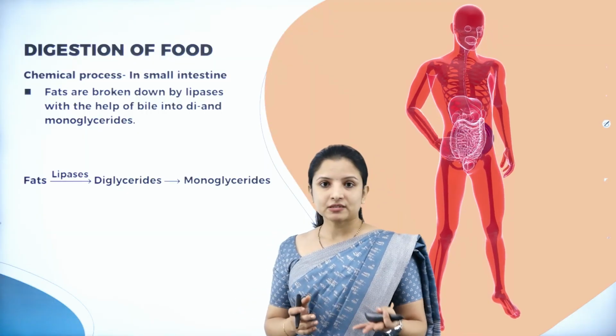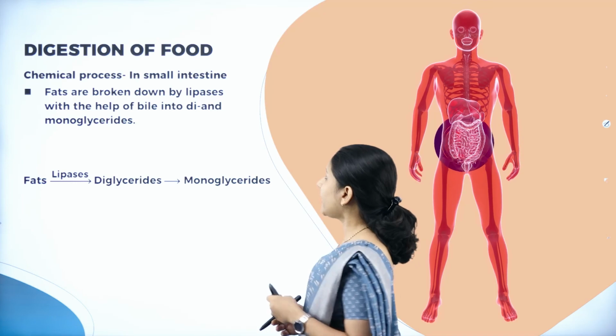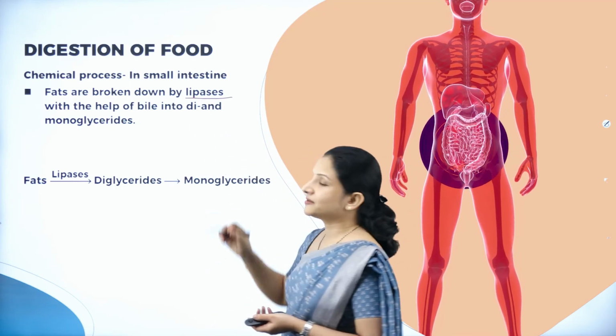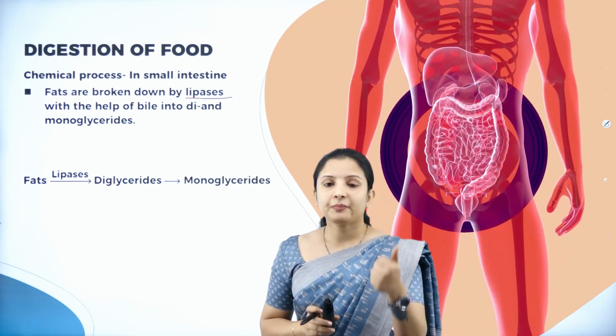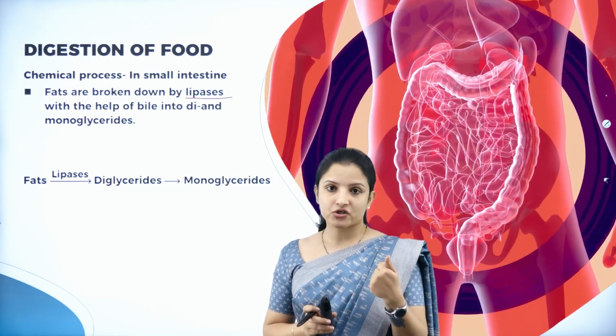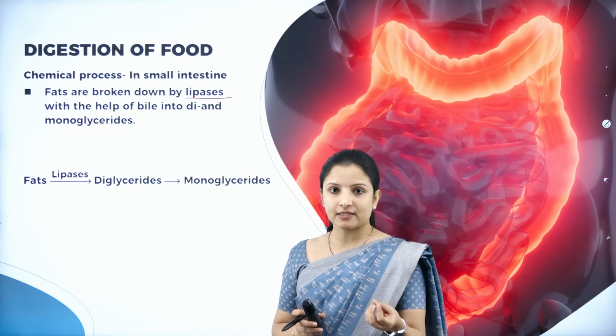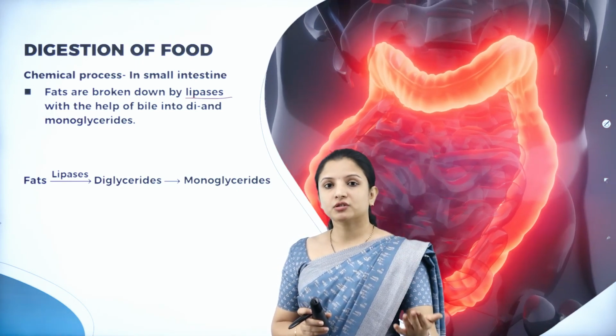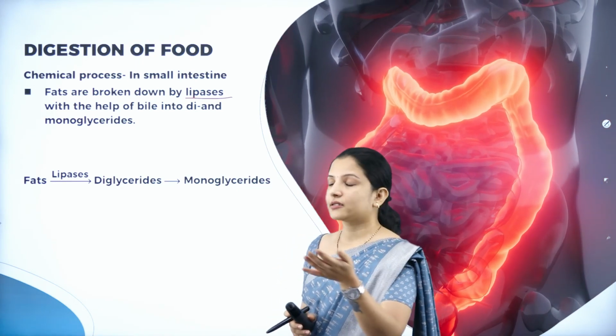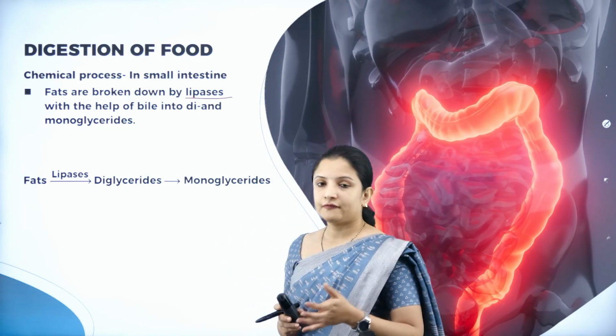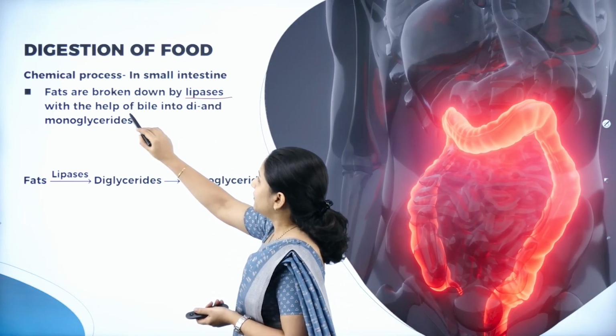Next, fats. Fats are remaining, right? So fats are broken down by the lipases enzyme. I told you, remember, lipases help in the emulsification of fat. Lipases, which is also a pancreatic enzyme secreted into the small intestine, will become active and break down the fat with the help of bile.